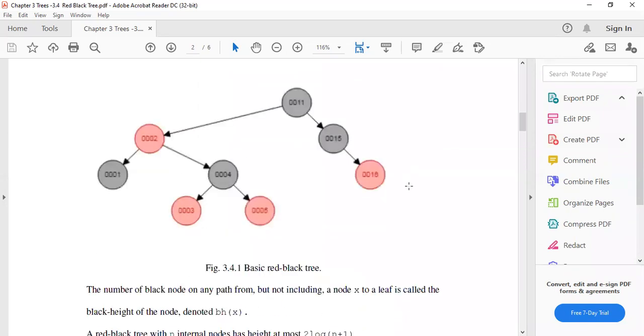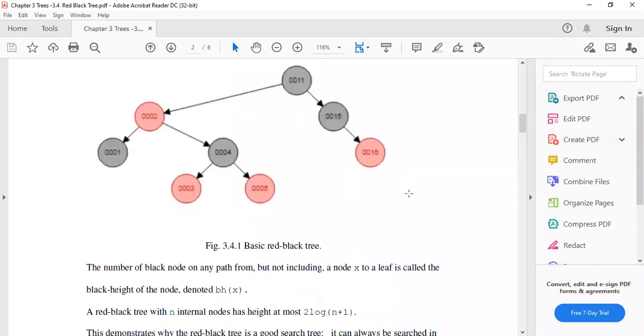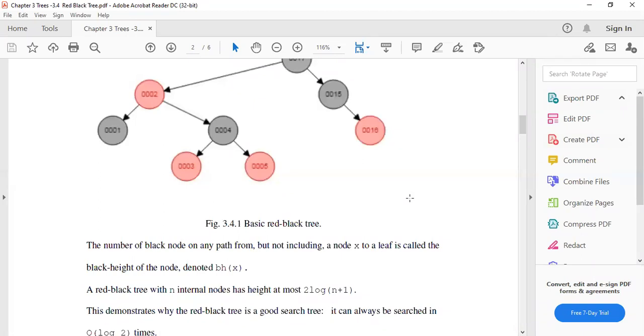These are the basic red black tree properties for you. The number of black nodes on any path from, but not including, node X is called the black height of the node, denoted by BH of X. Okay, a red black tree with n internal nodes has height at most 2 log n plus 1.